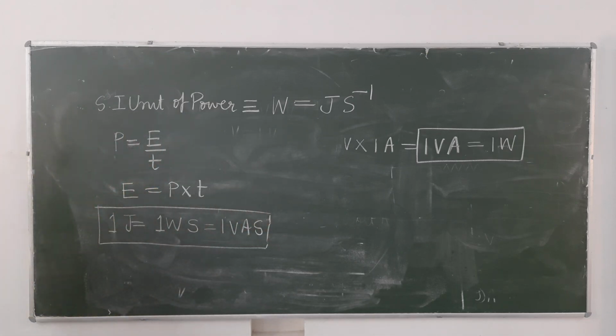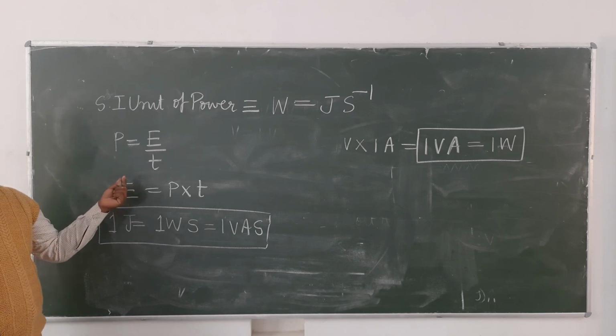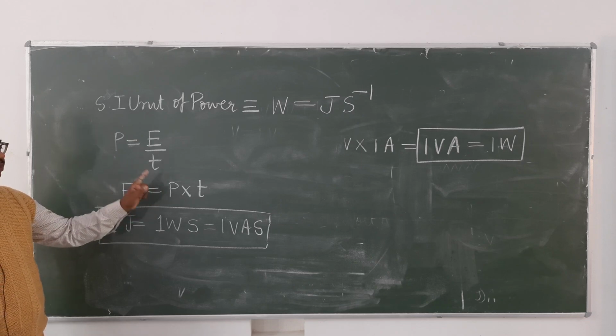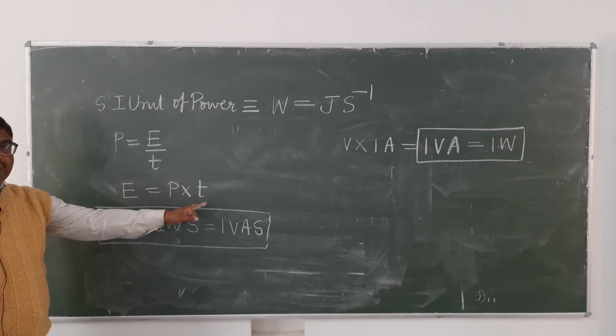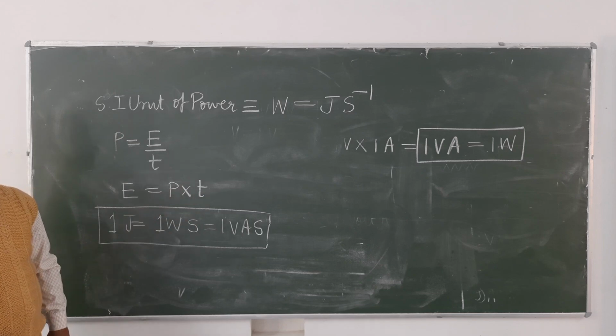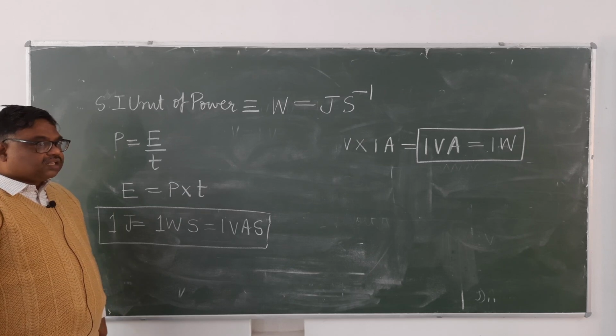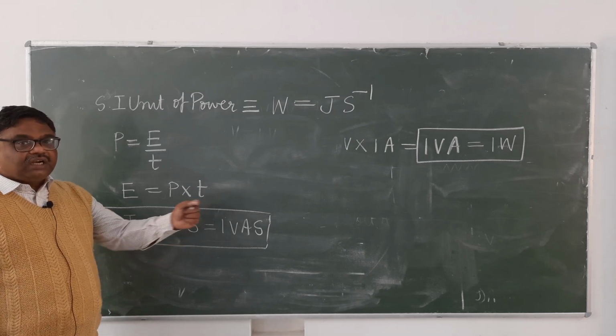Now see here. What are the bigger units of energy? Bigger units of energy can be obtained by taking bigger units of power and bigger units of time. It's clear? What are the units of time? Second, minute and hour.